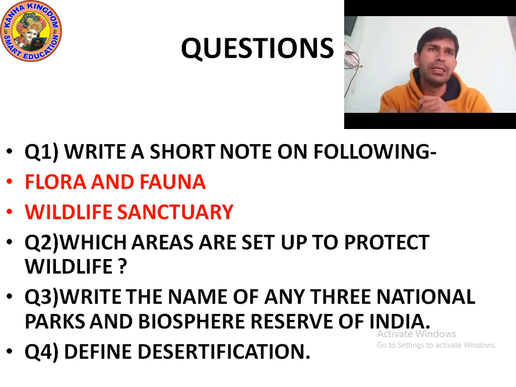The last question is: define desertification. Desertification is the removal of the top layer of soil. Removal of the top layer of soil exposes the hard and rocky lower layers which have very little humus and air. As the less fertile soil becomes like a desert, it is termed desertification.